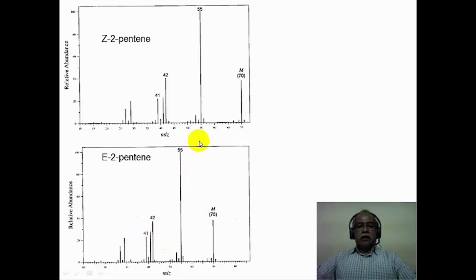In other words, based on mass spectrometry, one cannot distinguish Z-pentene, the cis-pentene, from trans-pentene, which is the E-pentene, for example. So stereoisomers of this nature cannot be distinguished by mass spectrometry if they have an identical fragmentation pattern.